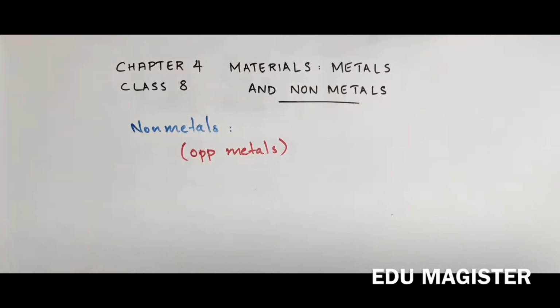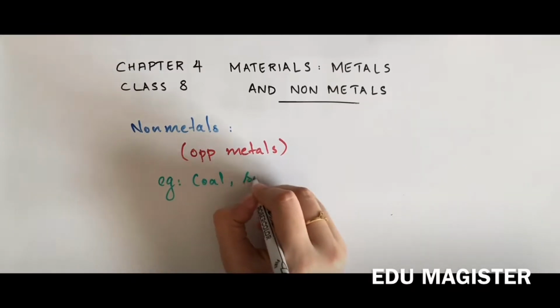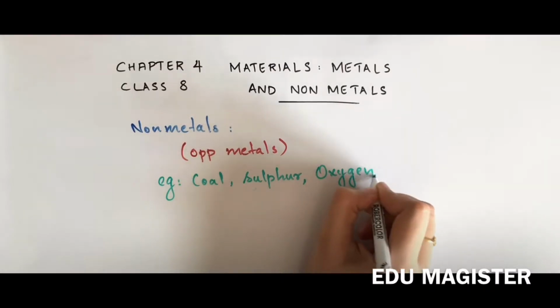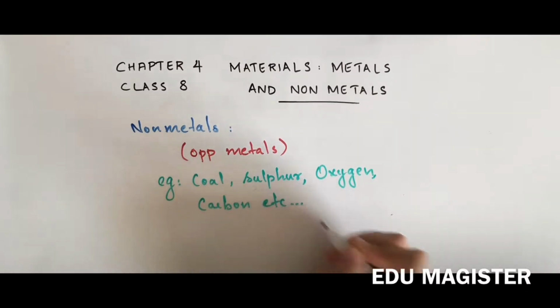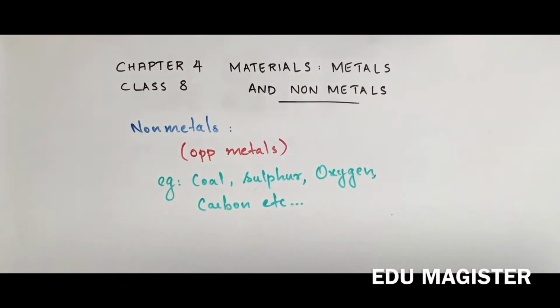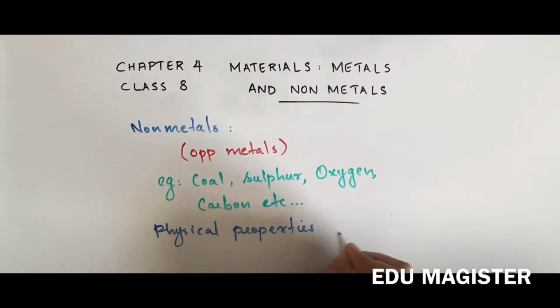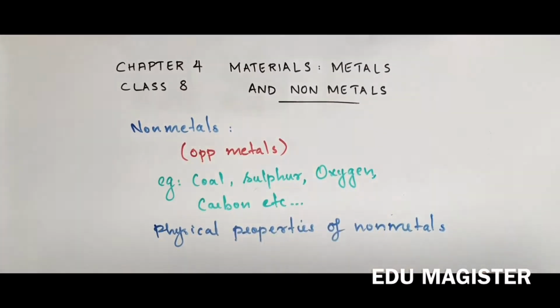Examples. Example would be coal, sulfur, oxygen, carbon, etc. There are many more examples. So now let us see the physical properties of nonmetals. So what are the physical properties of nonmetals?